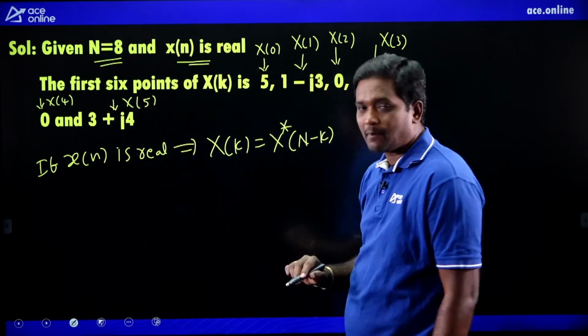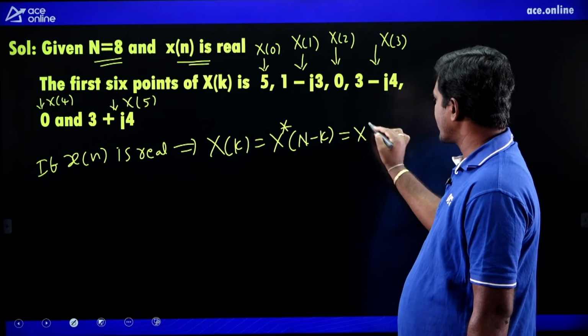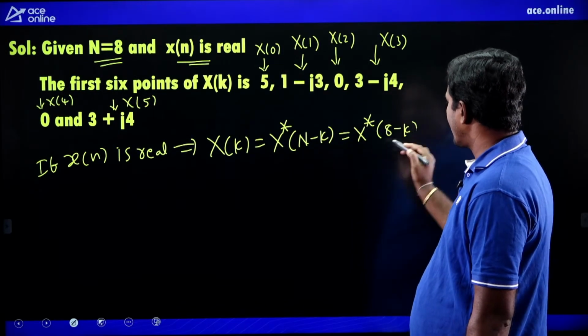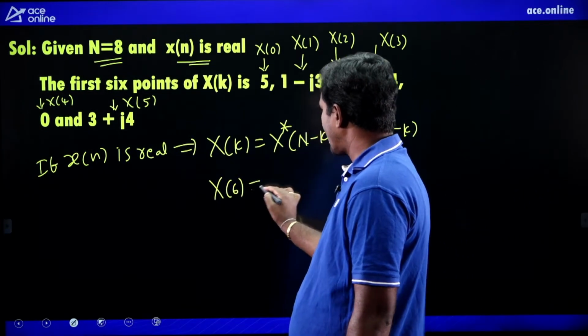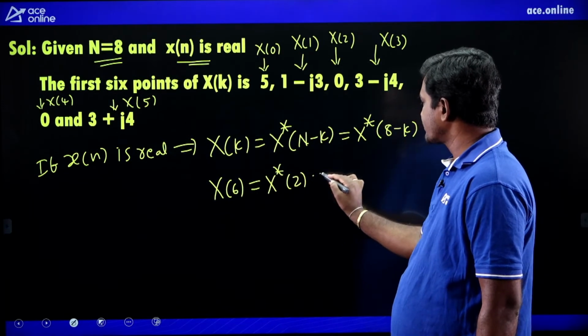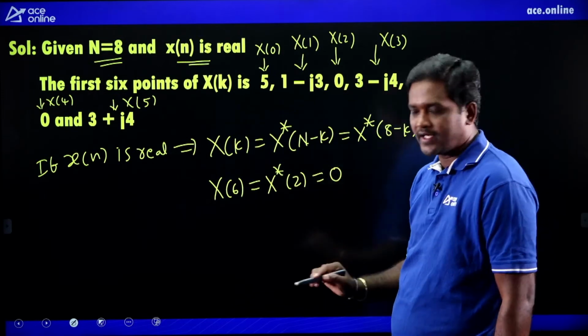You have to find capital X of 6 and capital X of 7. So this equals capital X star of 8 minus k. What is capital X of 6? Capital X star of 2. What is capital X of 2? 0. 0 conjugate is 0 only.